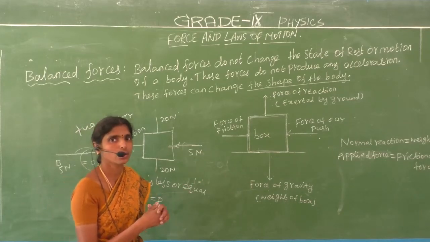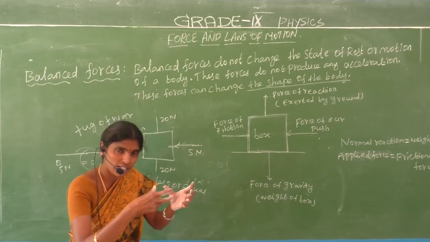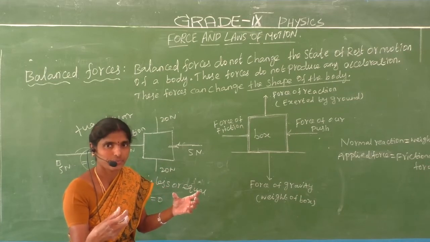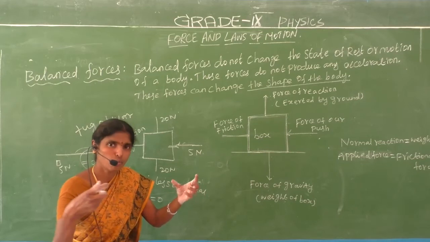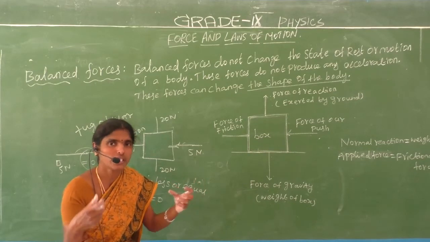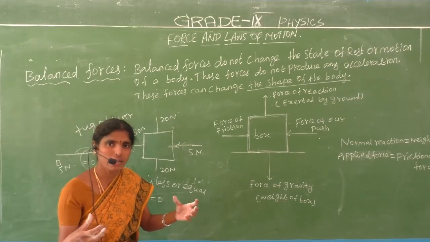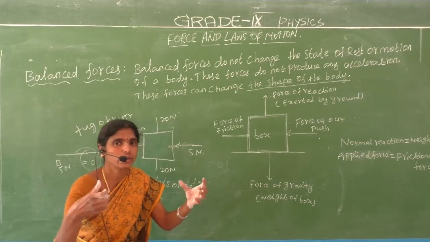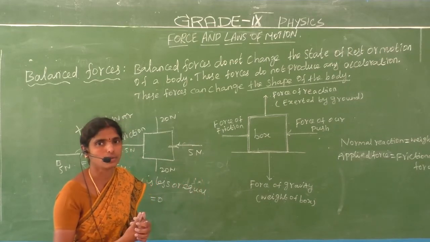Do you understand? Let us consider whether the object is at rest or in motion. The tug of war is in motion, but the balanced force is 0. The resultant force is 0. Why? Because we give equal force to both teams, so the balanced force is equal to 0.